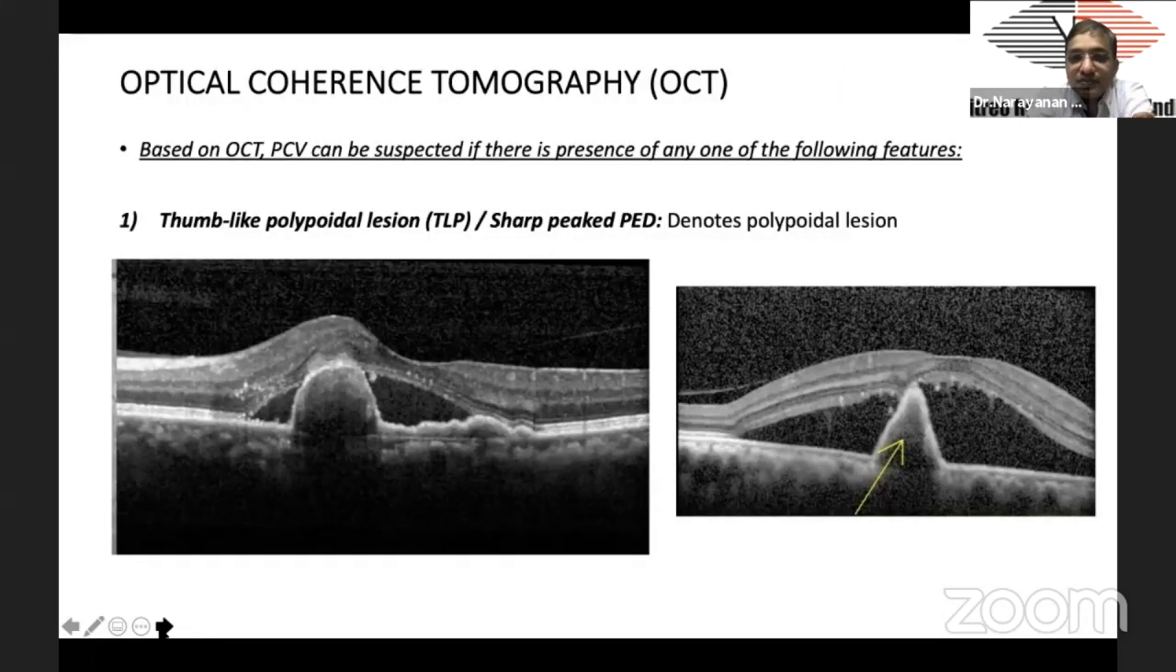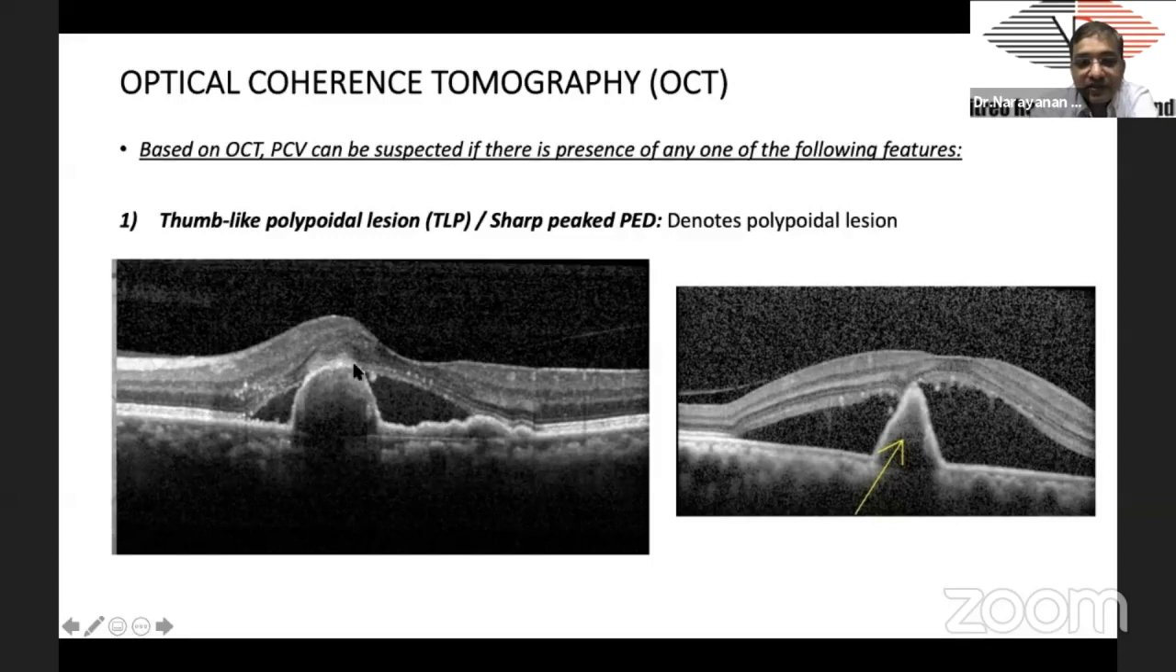Coming to OCT biomarkers of PCV, new biomarkers will keep coming in the future also, as better technologies and better understandings come. But you will start seeing some changes or differences from what we have known so far. One of them is that the consensus group on PCV has said that it should not be called polyp, it should be called polypoidal lesion for various reasons. But one of the biomarkers on OCT is a thumb-like lesion.